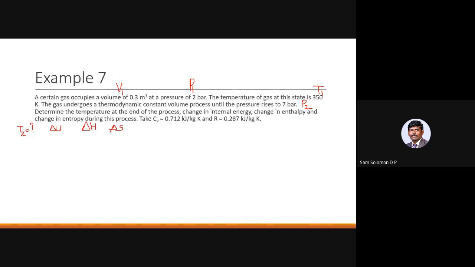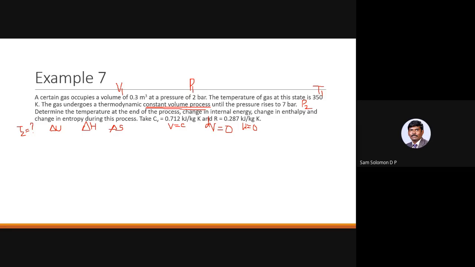Okay, and the key is it undergoes a constant volume process. So it is V equal to constant. So if V is equal to constant, dV is equal to 0, which means work done is also equal to 0. The moment you hear the word constant volume, then immediately it should strike your mind that the work done is 0. Okay.